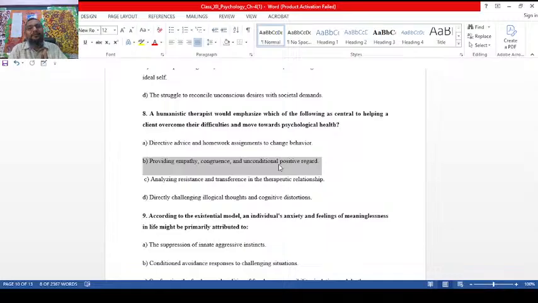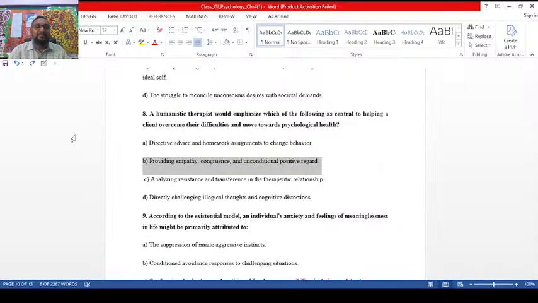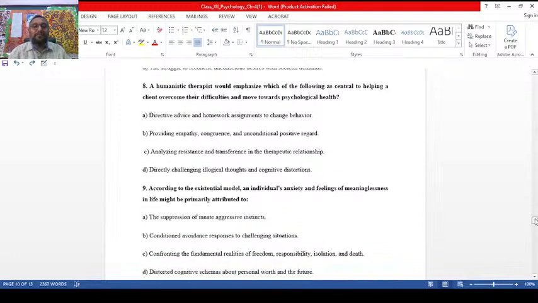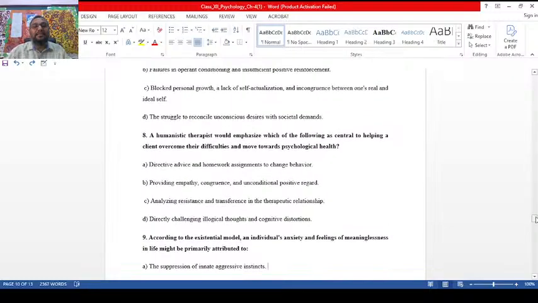But this given answer is more suitable to client-centered therapy. It's a tricky question for you, a little bit confusing. That's the reason I kept it for humanistic therapy. If the options are humanistic therapy and client-centered therapy, your choice should be client-centered therapy because it's closer to that one.